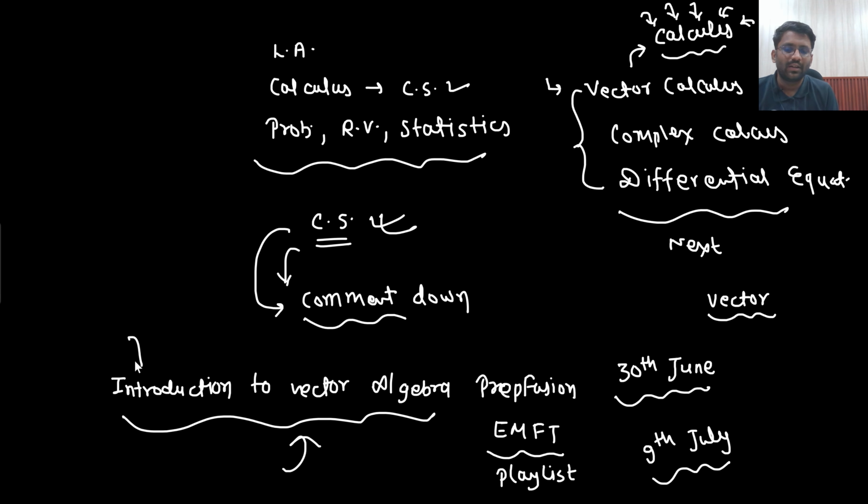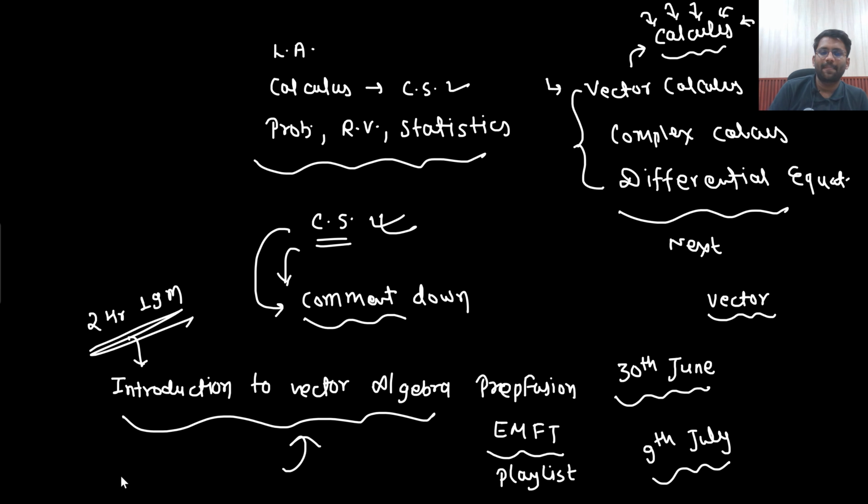This video is roughly around, I guess, 2 hours 19 minutes, as far as I remember. So roughly 2 hours of video you need to watch. Your basics of vector algebra will be clear: what is the meaning of vector, what is the meaning of dot product, what is the meaning of cross product, what is the meaning of scalar, all these basic things. So can you study that for me? I hope you will be able to study.